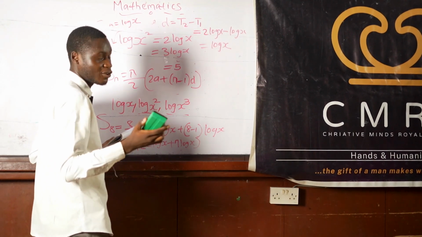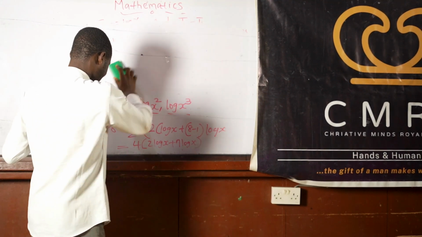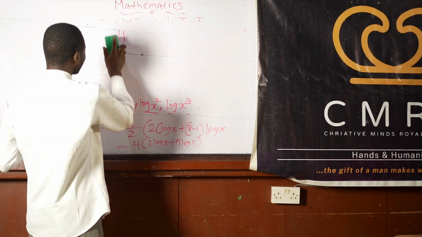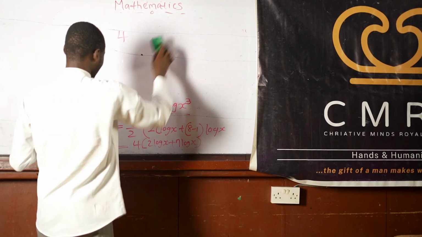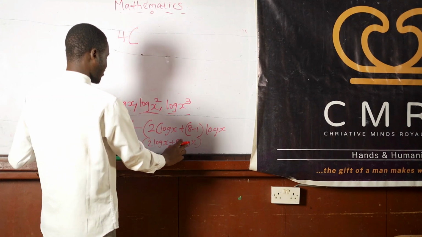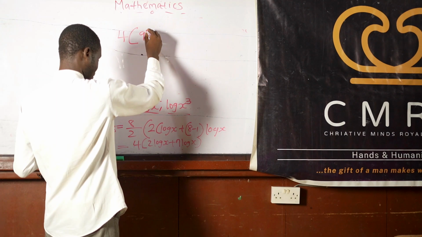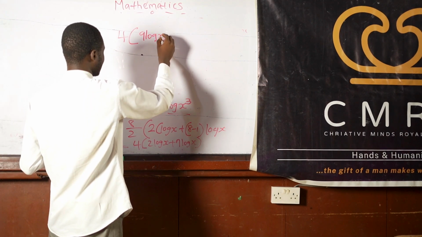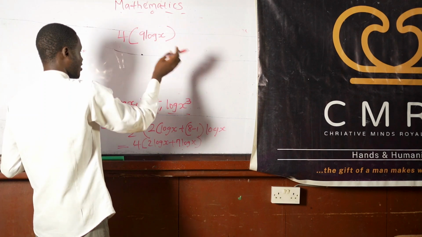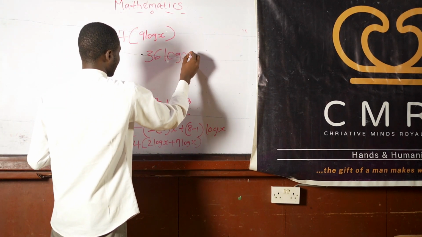I hope we are following. Okay, sorry, so that there won't be any confusion here, that means we have 4 bracket 2 log x plus 7 log x. That will give you 9 log x. So 4 times 9, that's 36 log x. That's the final answer.